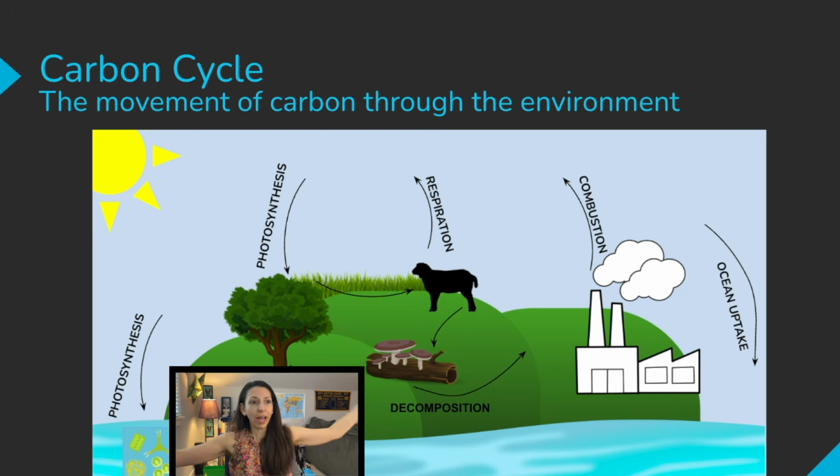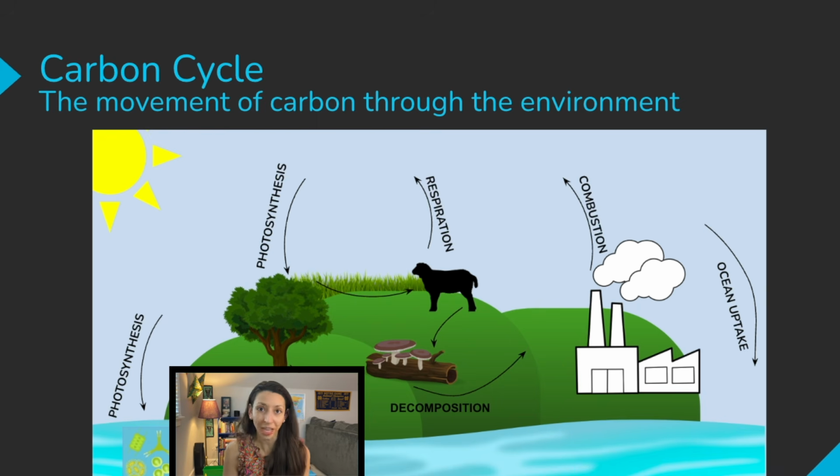All right, taking it way out large now to the macro scale, carbon cycle. So this is the movement of carbon through the environment. And photosynthesis and respiration are a part of this. Photosynthesis is going to take carbon dioxide out of the air. Respiration will release it. We are expelling carbon dioxide gas. In decomposition, that carbon might return to the earth, get turned into fossil fuels after many millions of years, and then it's burned and combustion occurs and that carbon goes back into the atmosphere. Sometimes dissolved carbon dioxide gets taken into the ocean and we have ocean acidification, but all of these things are happening all the time across planet Earth.